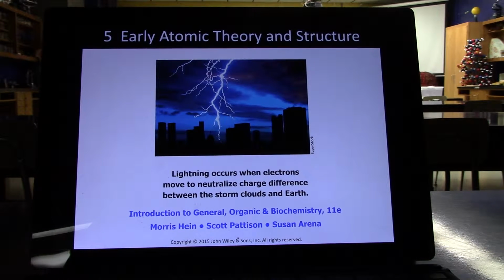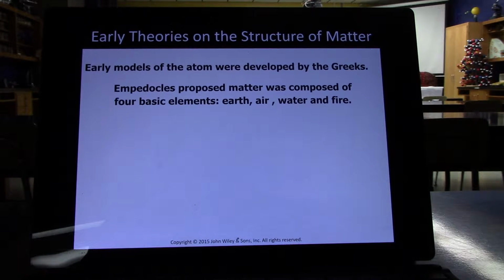Ancient religions like the Greek mythologies typically made up some sort of god to explain lightning because there was a huge thunder, there was a lightning bolt which could destroy things, and no one understood what was happening. And so in the ancient world they would make things up to try to explain things. These days we understand the science behind them, and so we know that lightning is just an imbalance of charge.